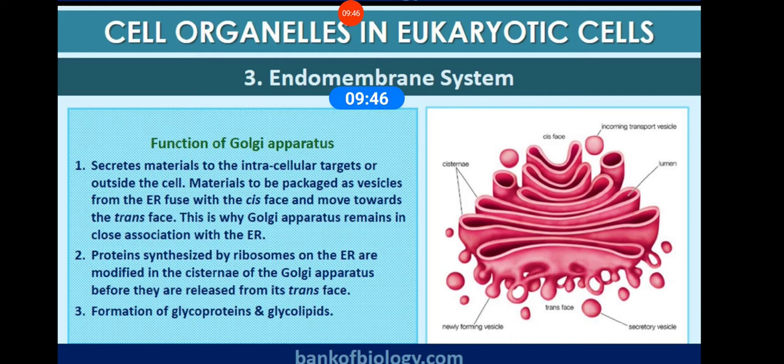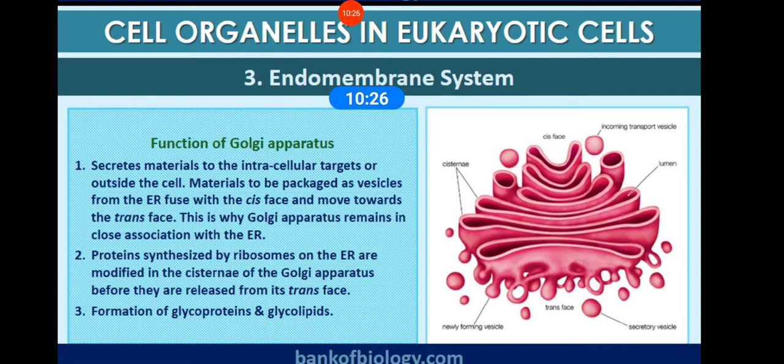So what are the functions of Golgi bodies? They are involved in the formation of lysosomes, vesicles that contain proteins and remain within the cell. Then they are responsible for the packaging of material. It is an important site for the formation of glycoproteins and glycolipids. It helps in the production of complex carbohydrates other than glycogen and starch, and plays a very important role in the formation of the cell wall.